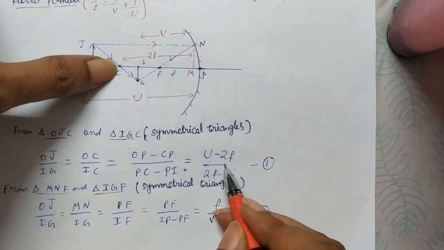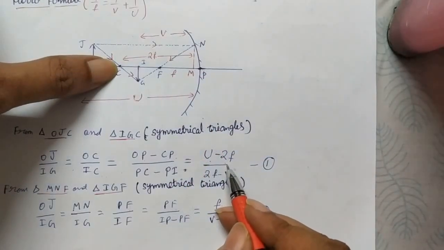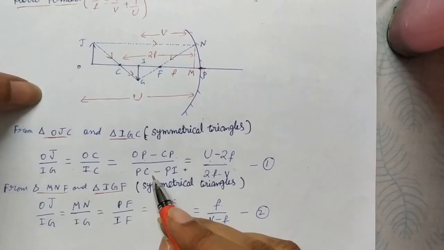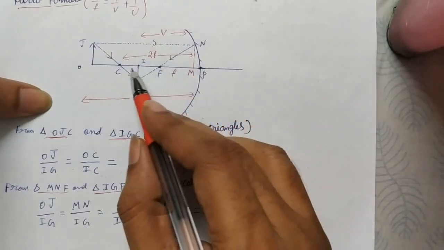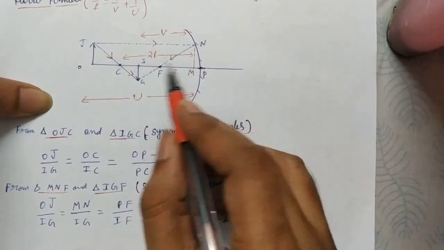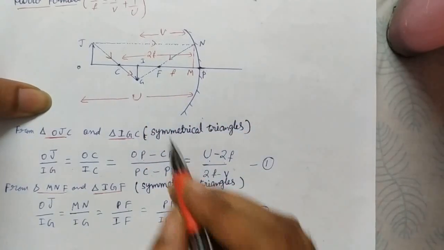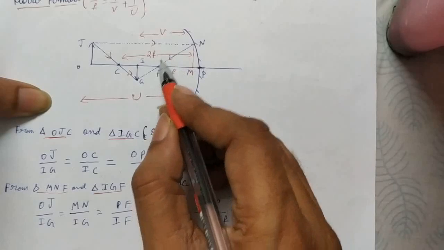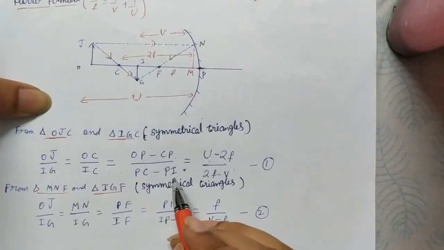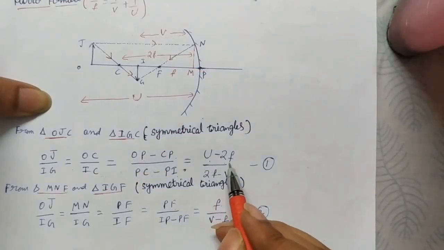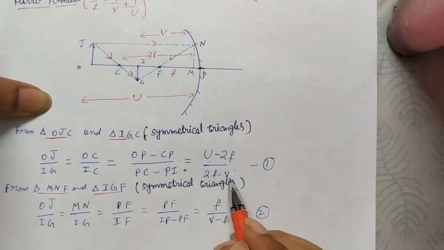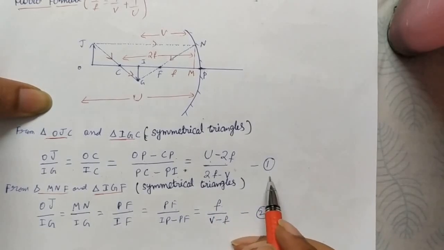Now the denominator PC, P to C, that is 2f. And what is PI? I to P, that is image distance v. So (u minus 2f) by (2f minus v) is equation number 1.